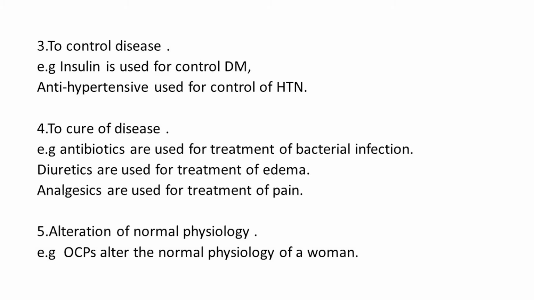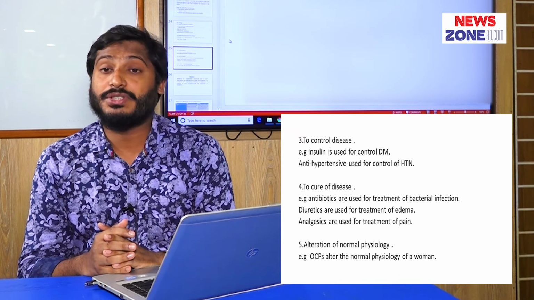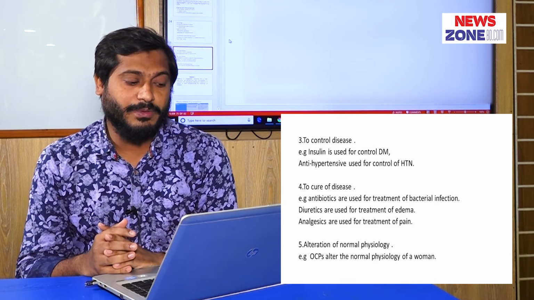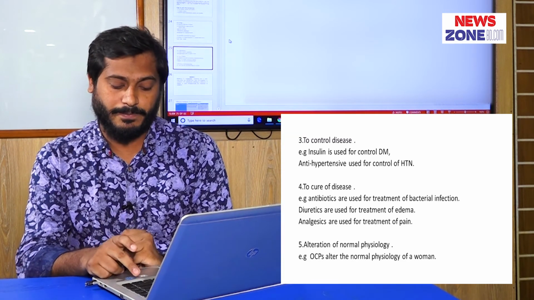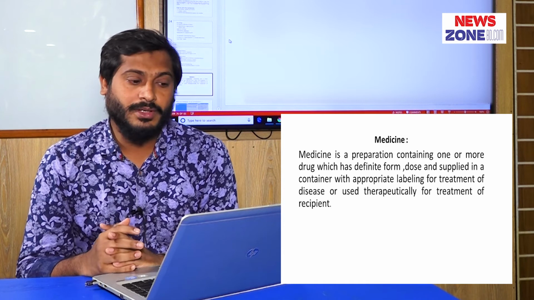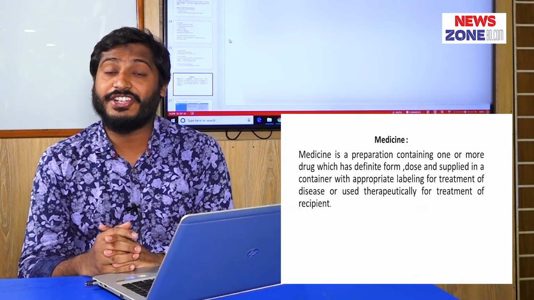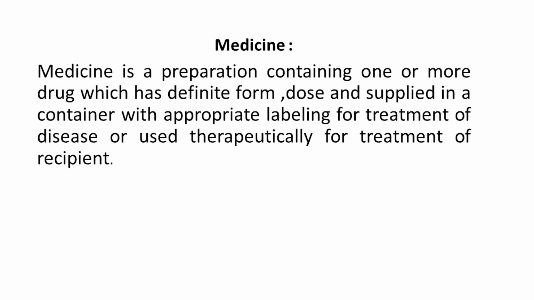To cure disease, we use various antibiotics for the treatment of bacterial infection, diuretics for the treatment of edema, and analgesics for the treatment of pain. And for alteration of the normal physiology of the cell, for example, we use the oral contraceptive pill for a woman to prevent conception. And what is medicine? Medicine means a preparation containing one or more drugs which has a definite form and dose, supplied in a suitable container with appropriate labeling for the treatment of disease, and used therapeutically for the treatment of the recipient.